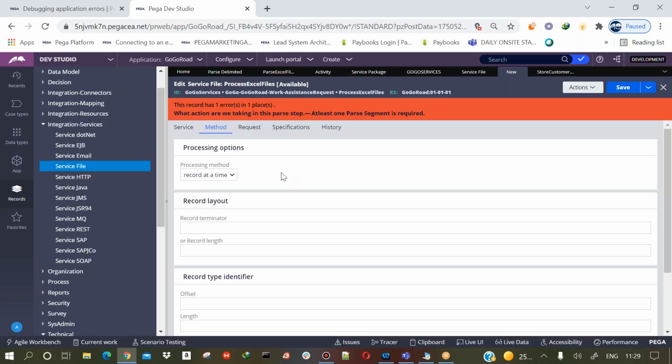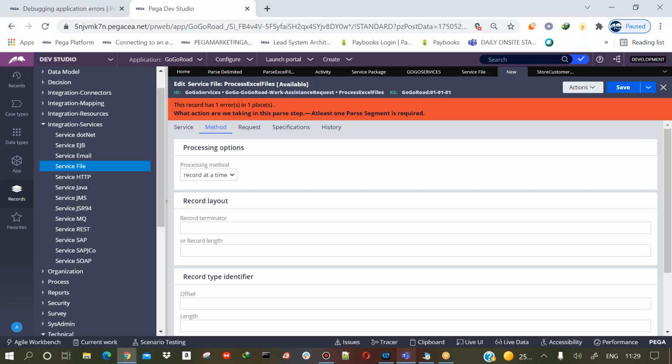Now in the record layout, you have some options called record terminator and record length. What does that mean? This simply indicates how the service file knows where one record ends and the next begins.